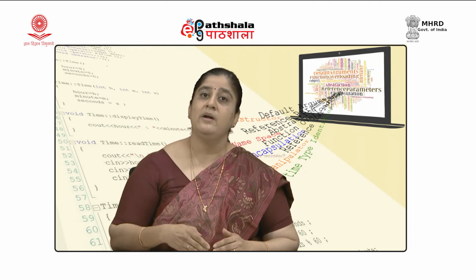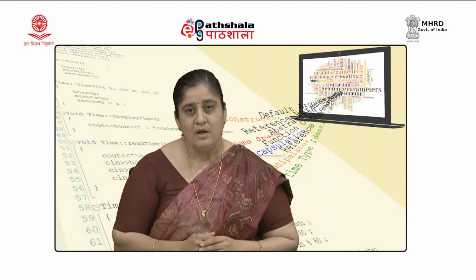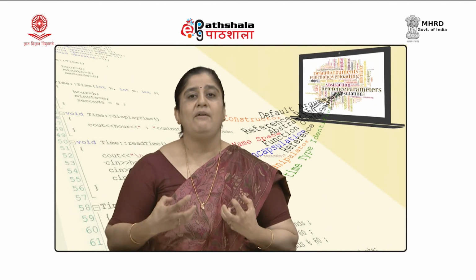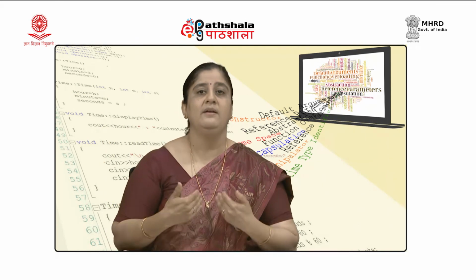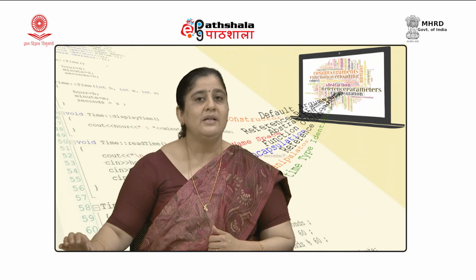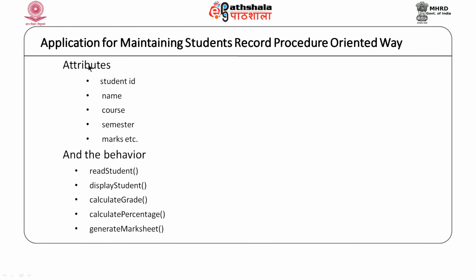So, looking at an application, we would have to identify what attributes would define the entity. Let us say in our case, we identify attributes like student ID, name, course, semester, marks. We can also have other attributes like date of birth, contact details, and so on. Depending on the application, we will have to determine what attributes would define that entity.